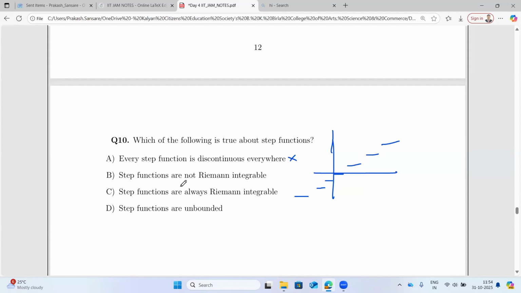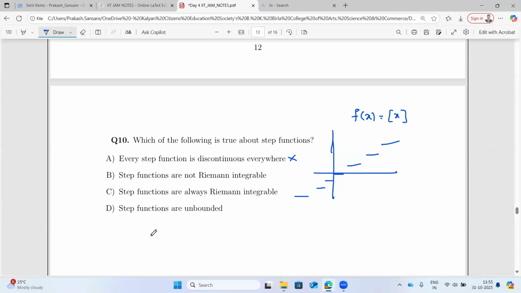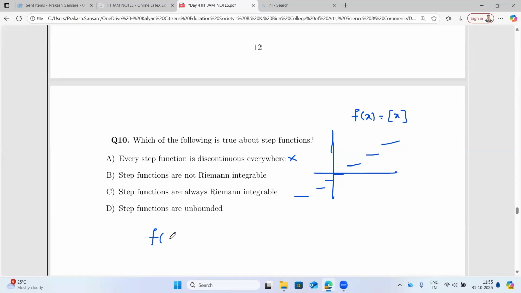Sir, are the step function and the pointwise continuous function the same or different? They are different. What is the definition of a step function? f of x is equal to the greatest integer function, the box x, which is the greatest integer.